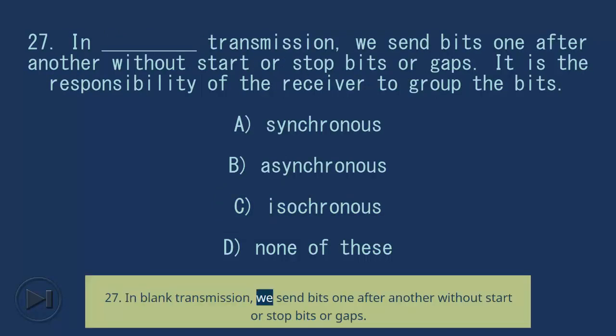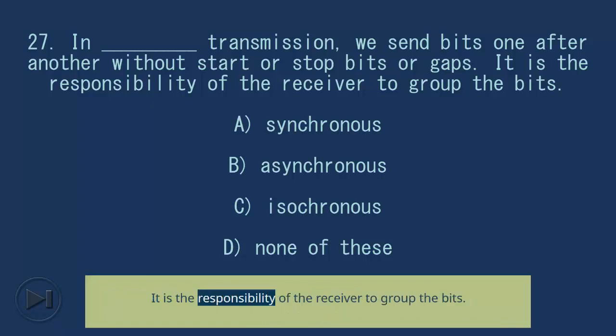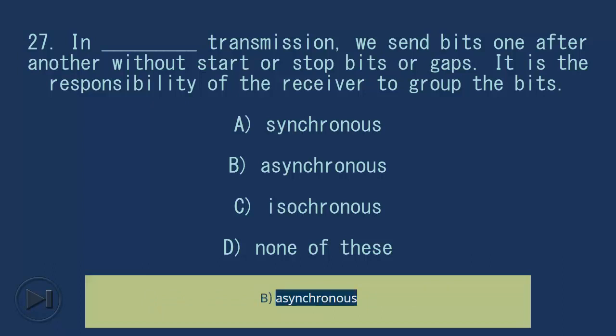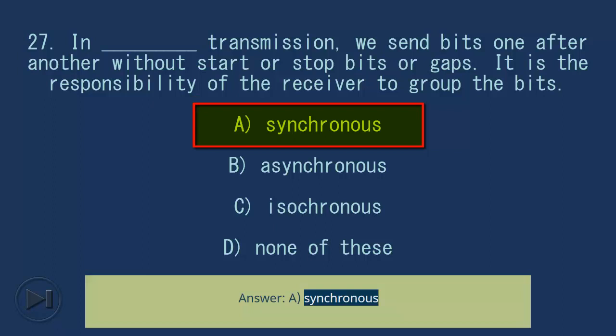27. In blank transmission, we send bits one after another without start or stop bits or gaps. It is the responsibility of the receiver to group the bits. A. Synchronous. B. Asynchronous. C. Isochronous. D. None of these. Answer: A. Synchronous.